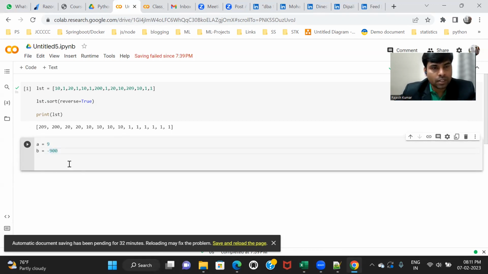So they are different objects. Yesterday we learned that every object has some property and behavior. If you write a is equal to 9, b is equal to 900, whatever, then the variables a and b have some properties inside them. Every object has some property, whether it is a float, a string, or any kind of data type, any kind of object. So it has some internal property.